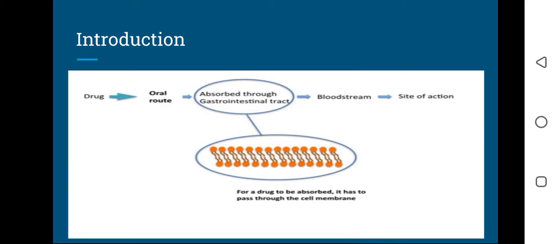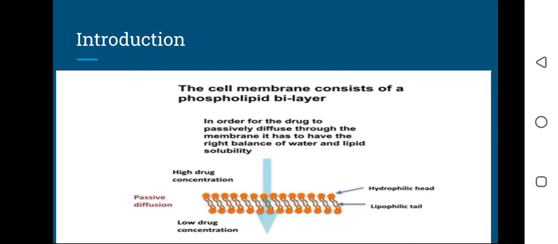So we will discuss the structure of the cell membrane. The cell membrane generally consists of phospholipid bilayers. In order to pass the drug through these layers, passive diffusion is essential. For passive diffusion, the drug should get distributed.